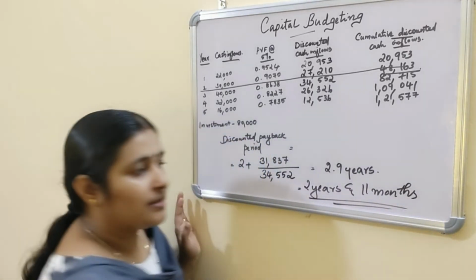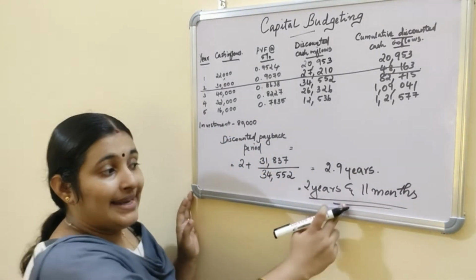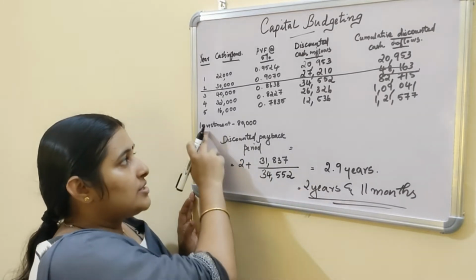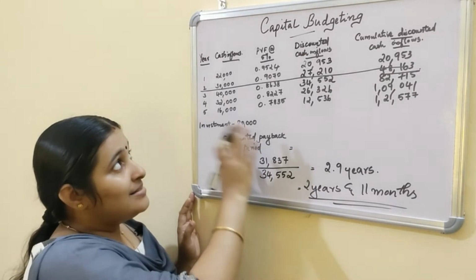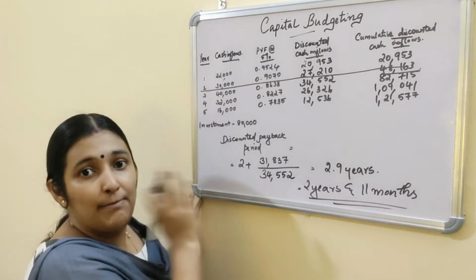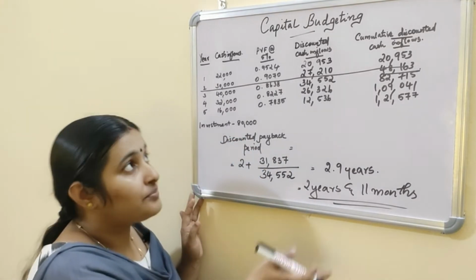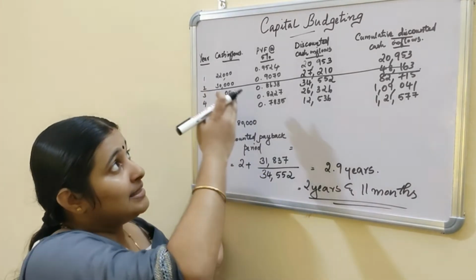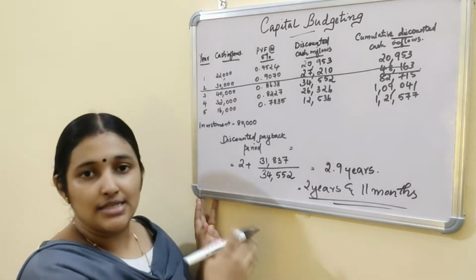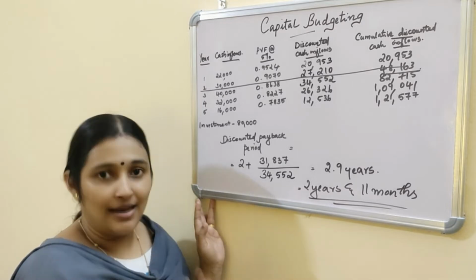So 2 years and 11 months are needed to recover the original cost of investment of rupees 80,000. This is the discounted payback period method. Likewise, as in the payback period method, the project with the lowest discounted payback period is to be considered.